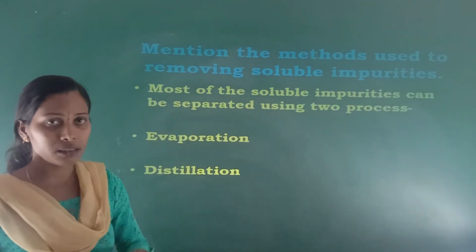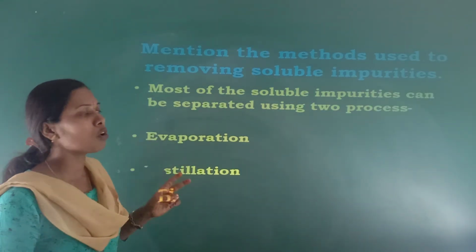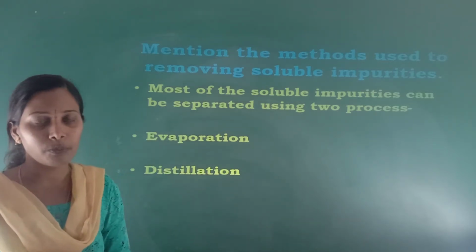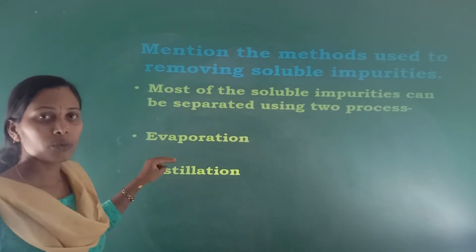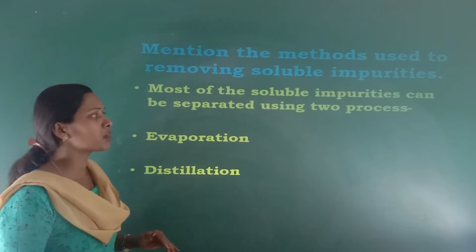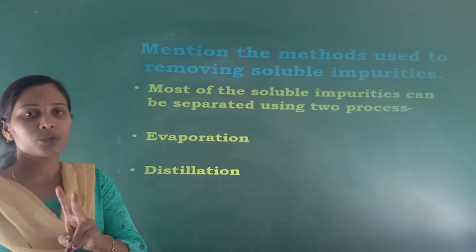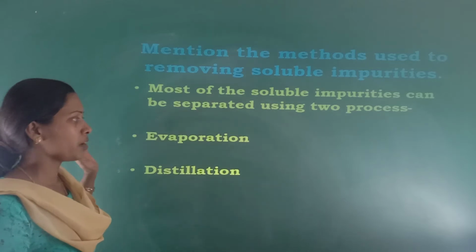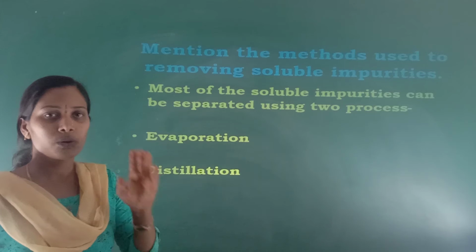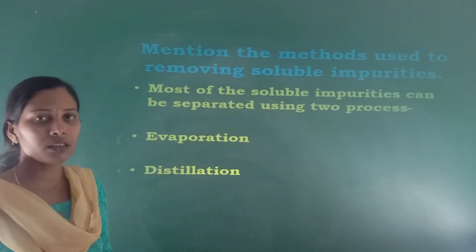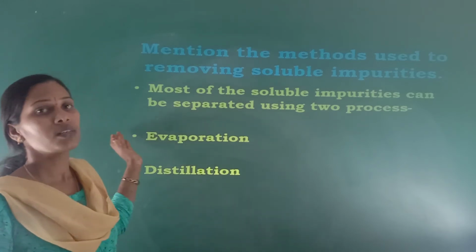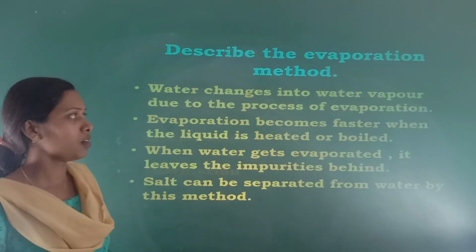Next, mention the methods used for removing the soluble impurities. So first two methods were to remove the insoluble impurities. Now to remove the soluble impurities, most of the soluble impurities can be separated by using two other methods. First one is the evaporation process and other one is the distillation process.